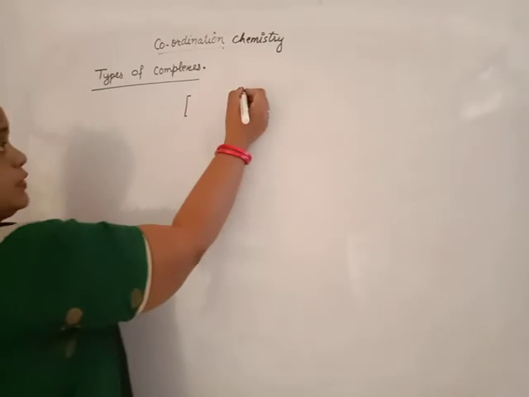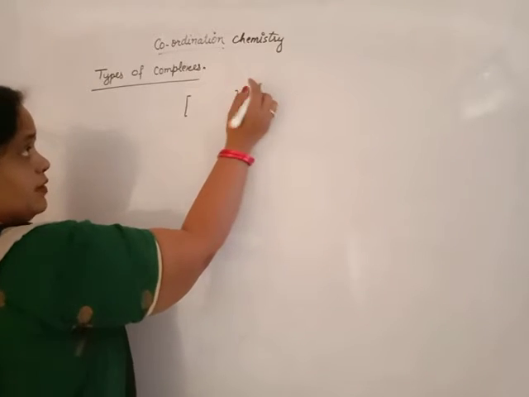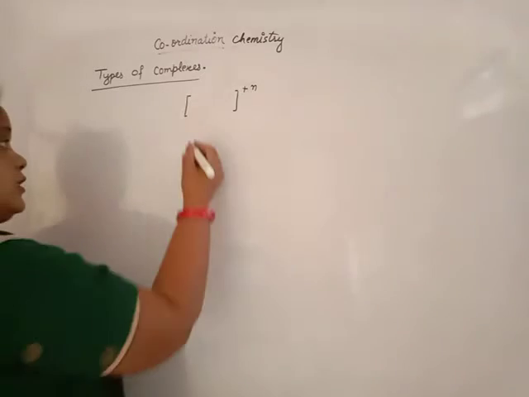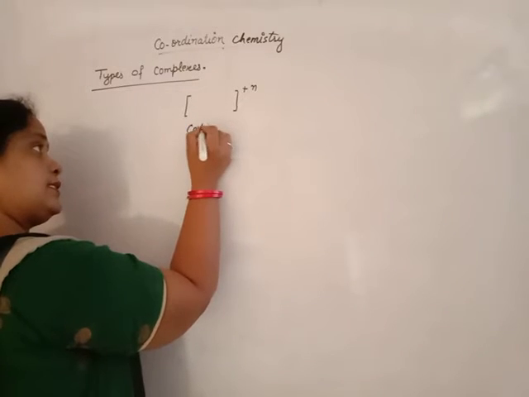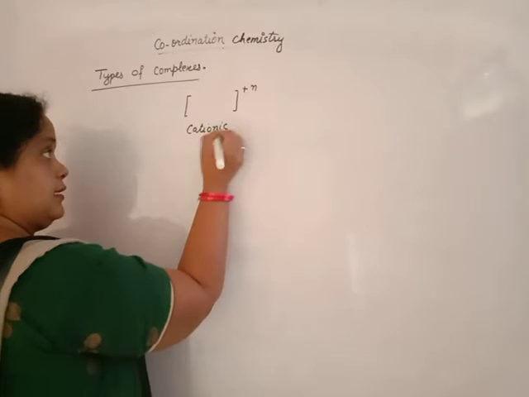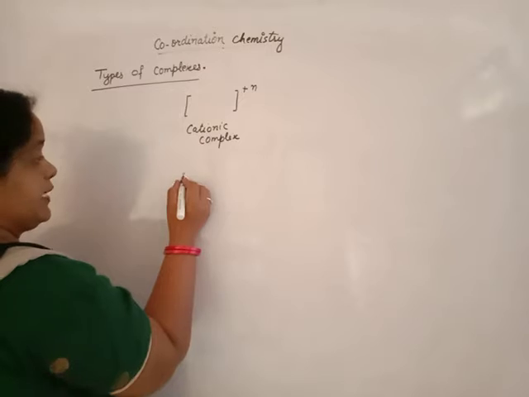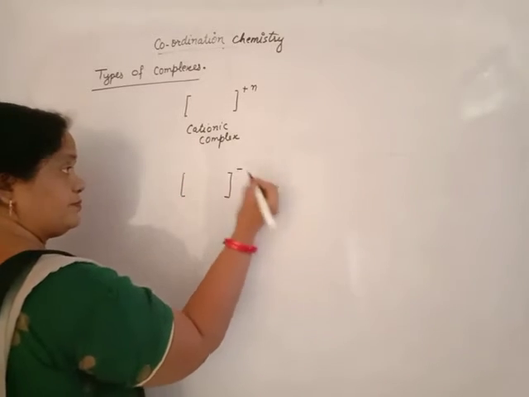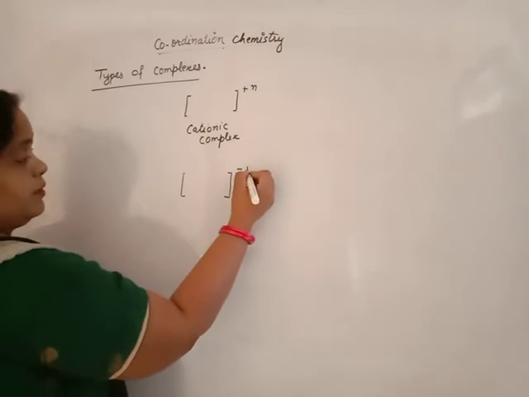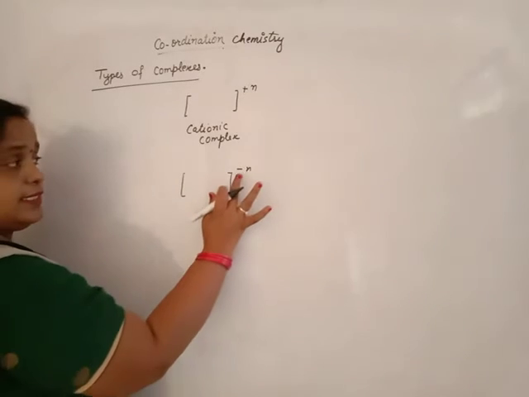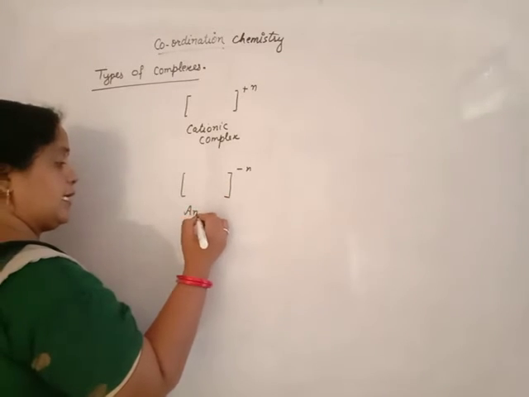If it carries a positive charge, either plus 1, plus 2, plus 3, plus 4, plus 5, any positive charge, it is known as a cationic complex. If a negative charge is present on the square bracket, either minus 1, minus 2, minus 3, any charge but negative, it is an anionic complex.